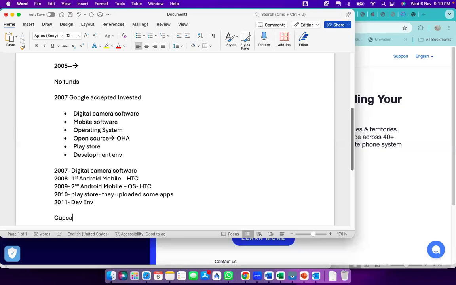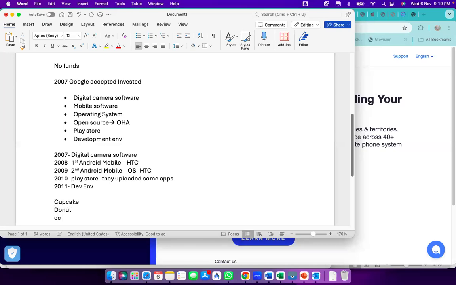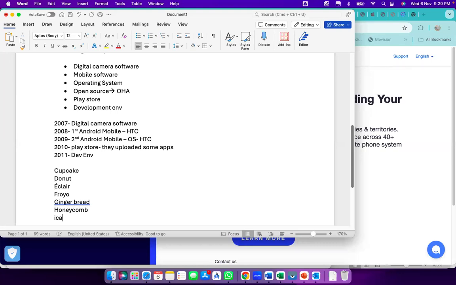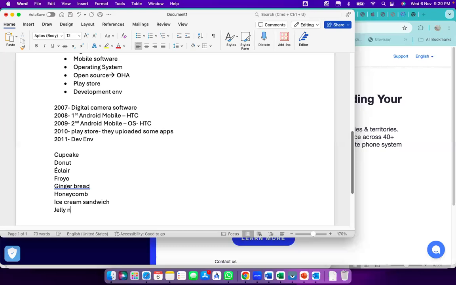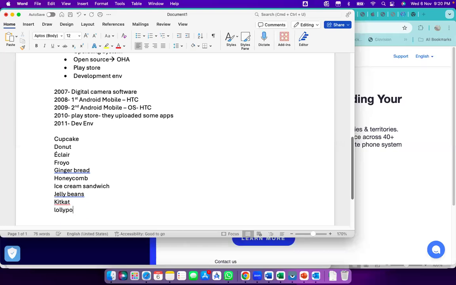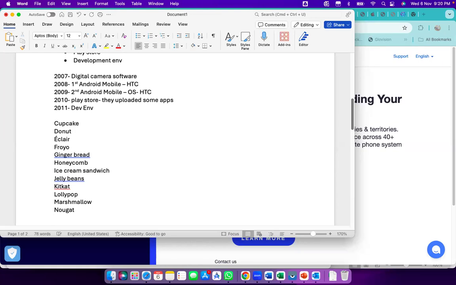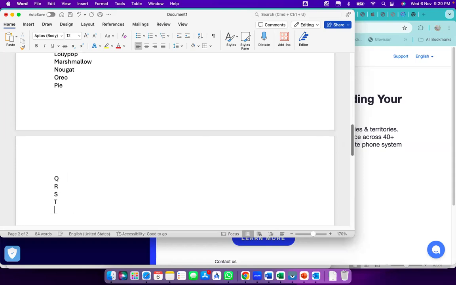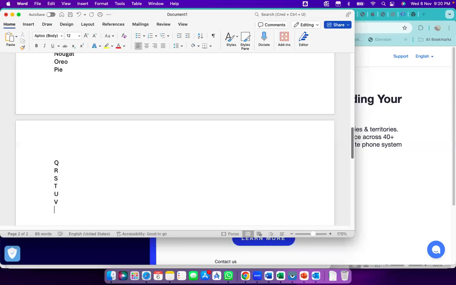The version names are like this: Cupcake, Donut, Eclair, Froyo, Gingerbread, Honeycomb, Ice Cream Sandwich, Jelly Bean, KitKat, Lollipop, Marshmallow, Nougat, Oreo, Pie, Q, and the latest is the R. So these many versions were released in the market.